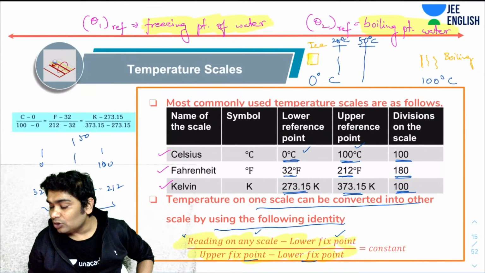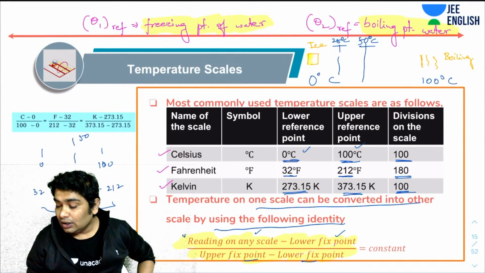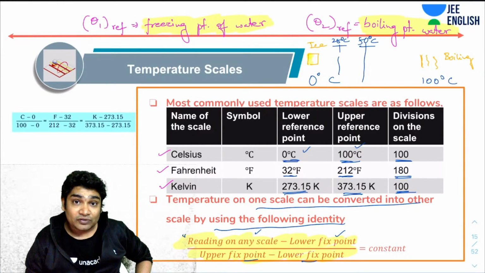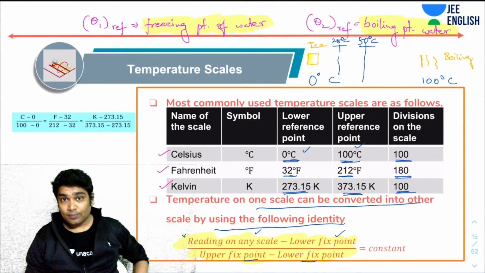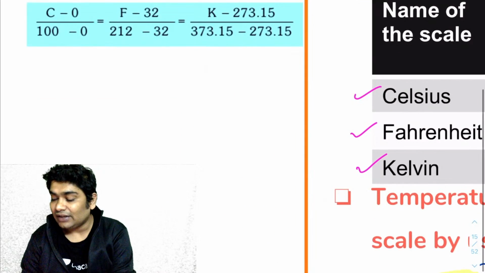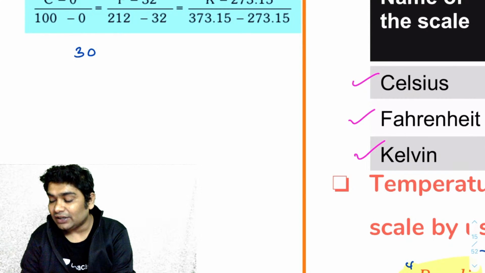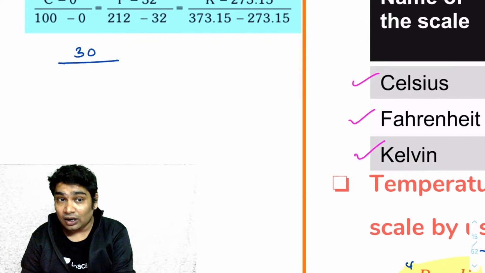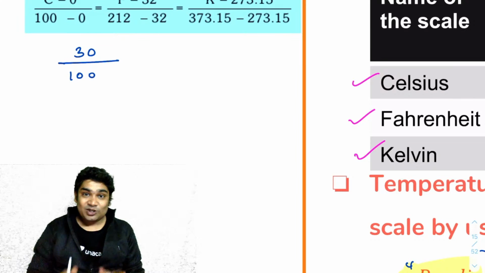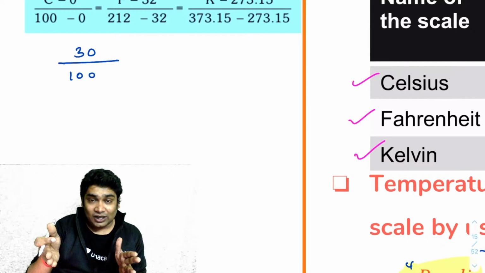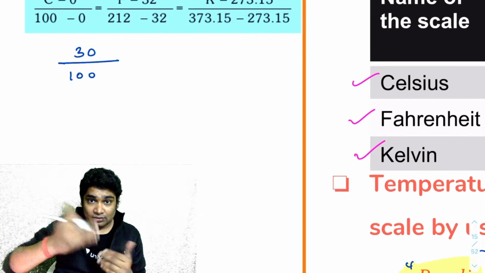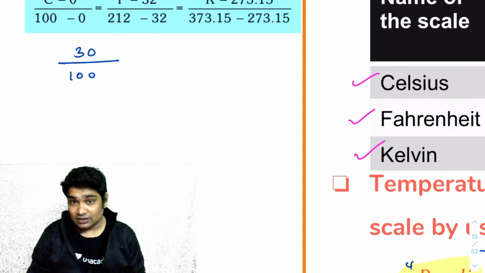I'll show you an example also. Let's say you have something which has a temperature of 30 degrees on Celsius scale. What I mean is that the difference in degree of hotness and coldness of that thing with respect to ice, it is hotter than ice by 30 degrees. And steam is hotter than ice by 100. So the ratio is this. Our thing is hotter than ice by 30 and steam is hotter than ice by 100. So I can say roughly the ratio of the hotness is this.